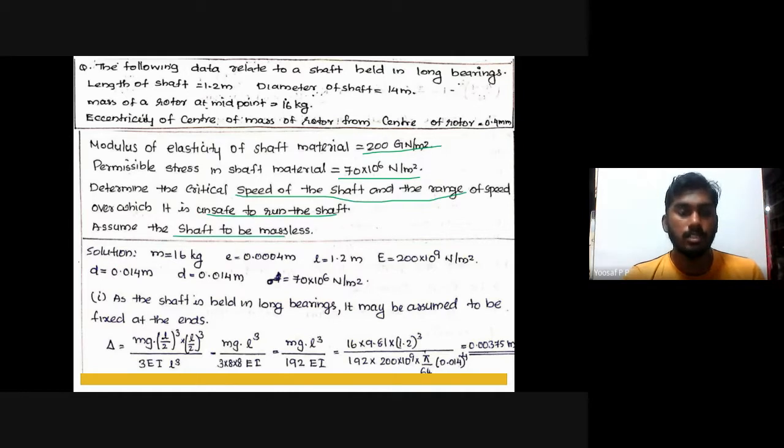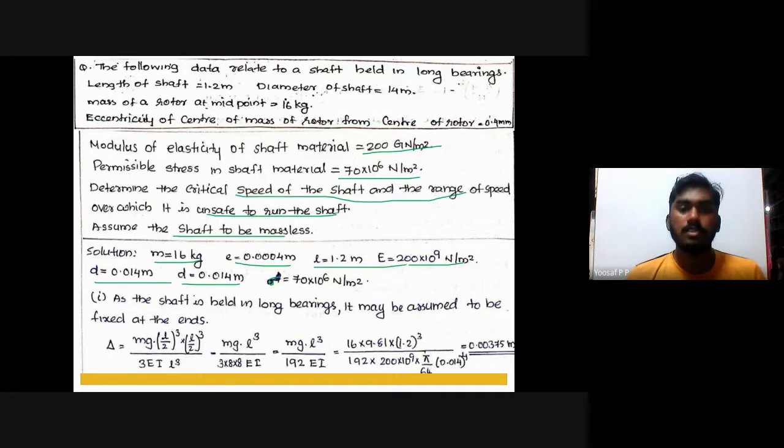First of all, for the solution, you can write the given data. m is equal to 16 kilogram, e is equal to 0.004 meter, L is equal to 1.2 meter, E is equal to 200 into 10 raised to 9 Newton per meter square, diameter is equal to 0.014 meter, and the stress is equal to 70 into 10 raised to 6 Newton per meter square.